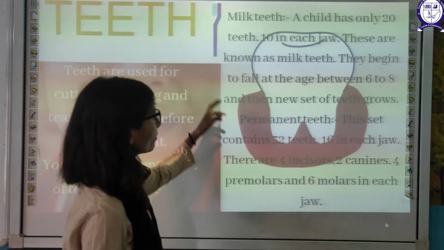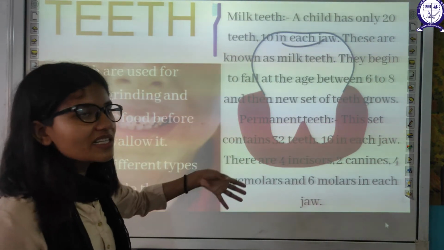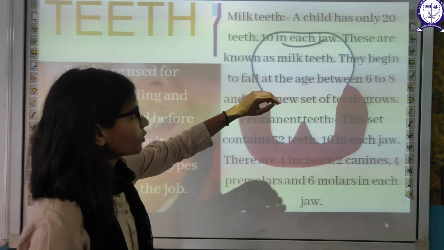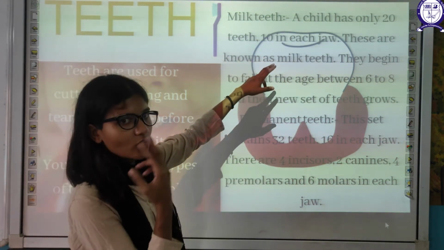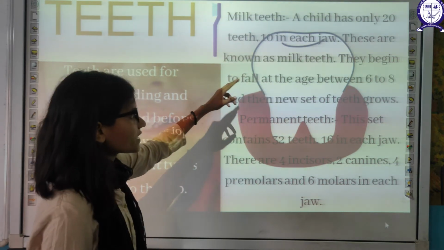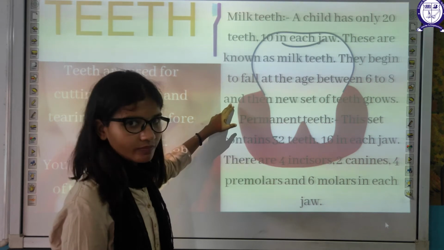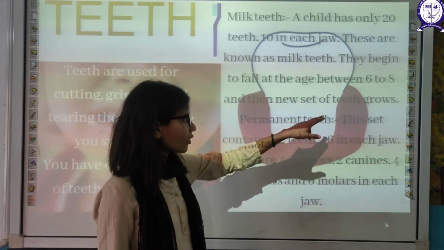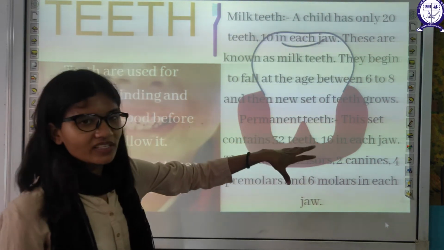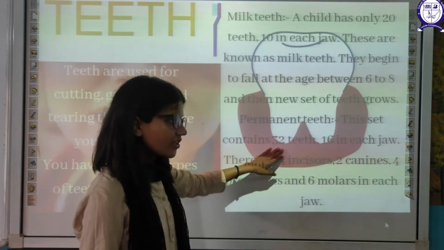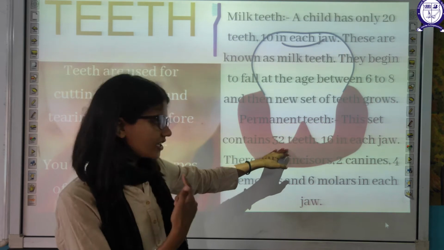In the very early stage of your life you will have milk teeth. The child has only 20 teeth, 10 in each jaw, upper and lower. They are known as milk teeth. They begin to fall between the ages of 6 to 8. Then a new set of teeth grows. That set is known as permanent teeth. This set contains 32 teeth, 16 in each jaw.